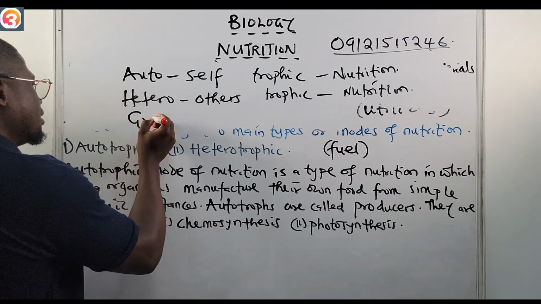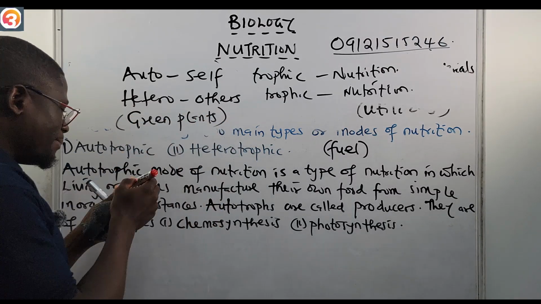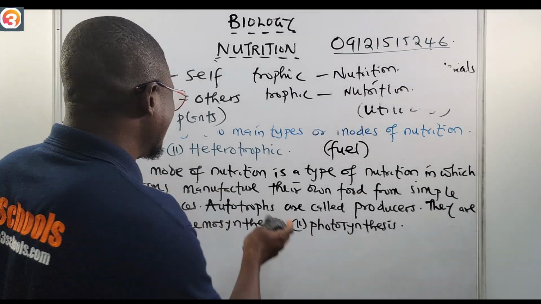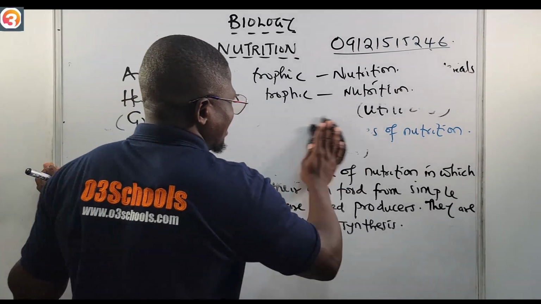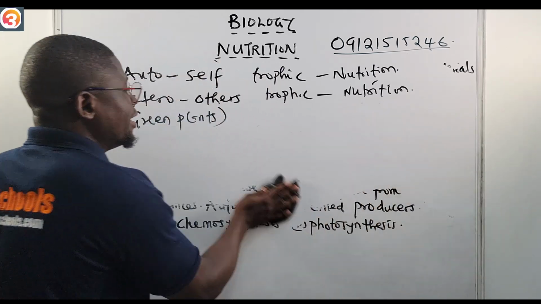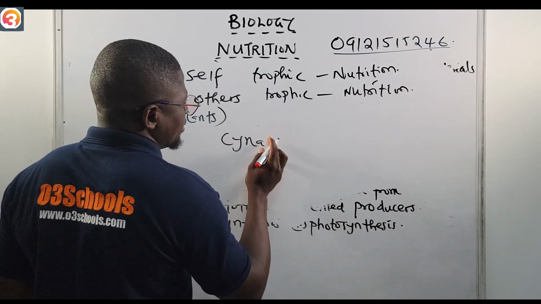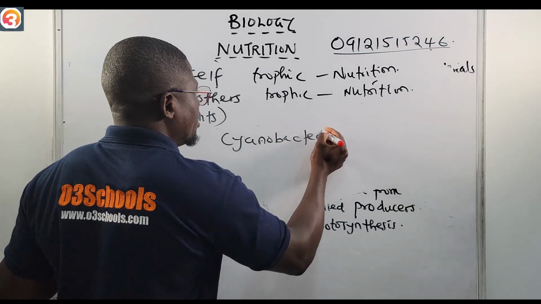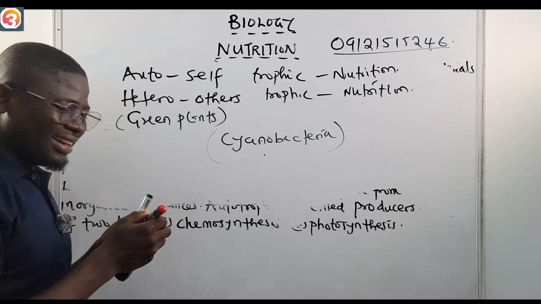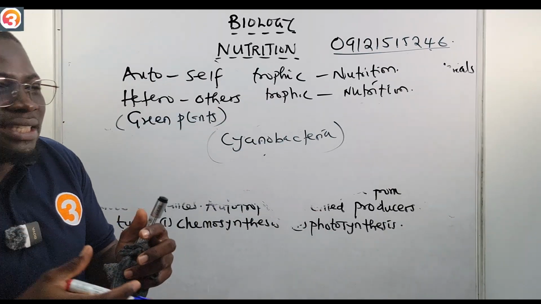Examples of living organisms that can do this are green plants. Green plants can manufacture their food using the energy of the sun. Other examples are some bacteria like cyanobacteria. Some other bacteria have the ability to make their own food.